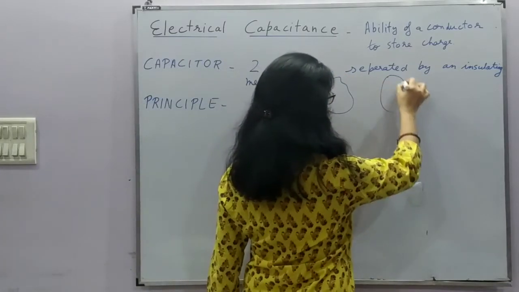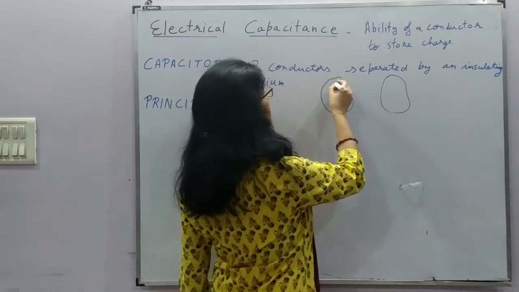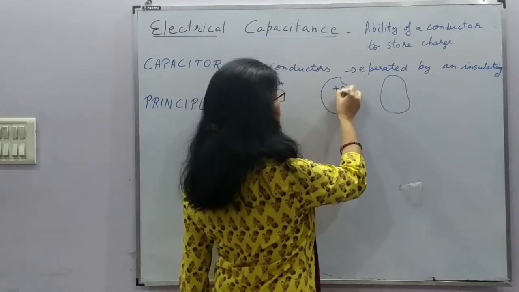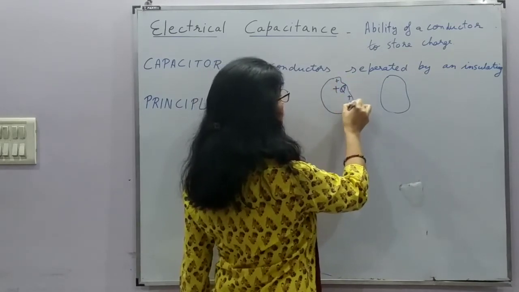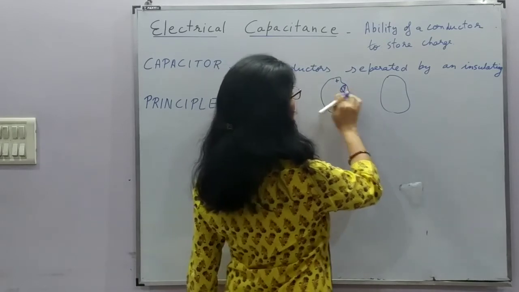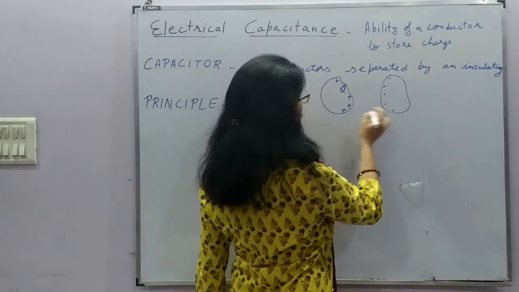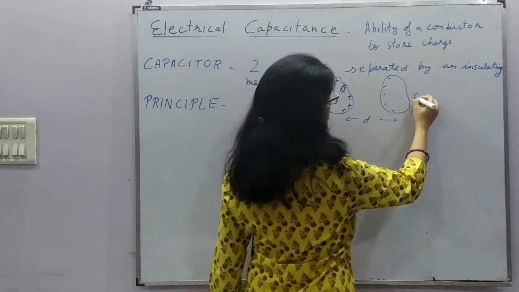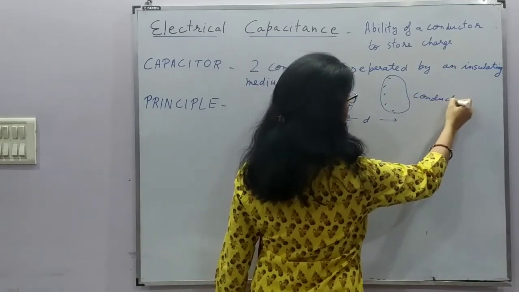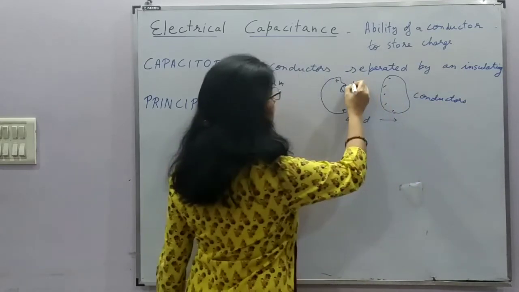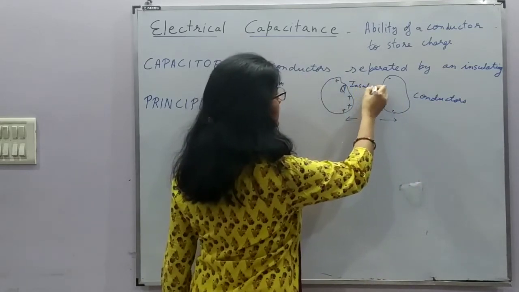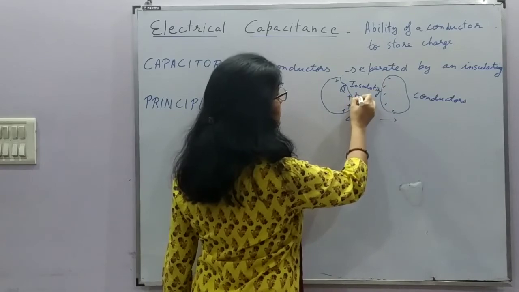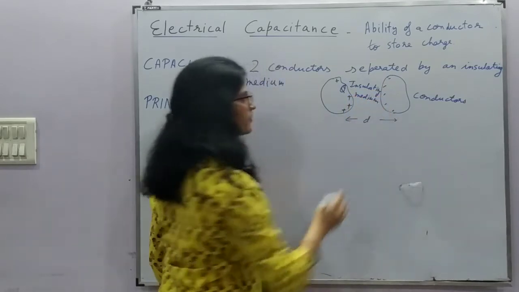If we have these two conductors, it has charge plus Q, suppose, right? And here we have minus Q charge separated by some distance. And this kind of system is called a capacitor, right?